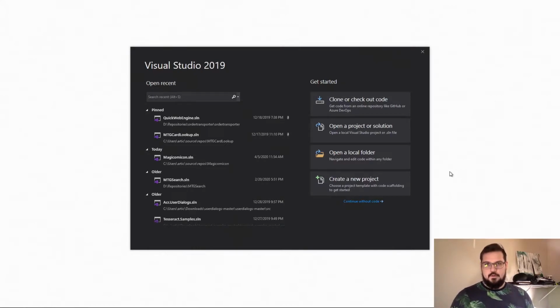I've been using Visual Studio since the beginning of my school back in 2012. It's 2020 now, just to date the video a little bit. Actually, you can probably see that in the date code. But I've been doing this for probably about 8 years for actual programming in .NET.